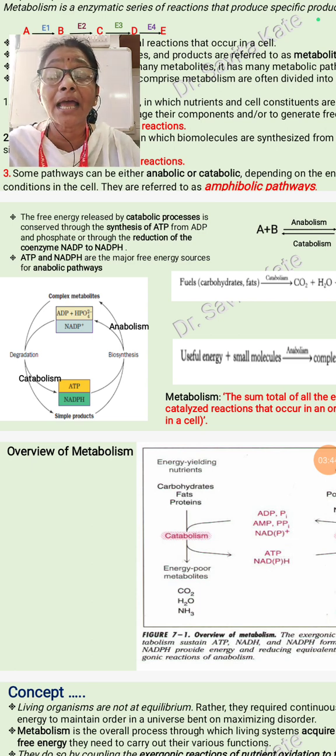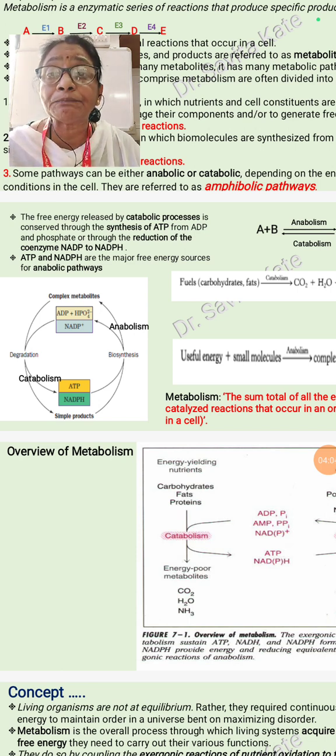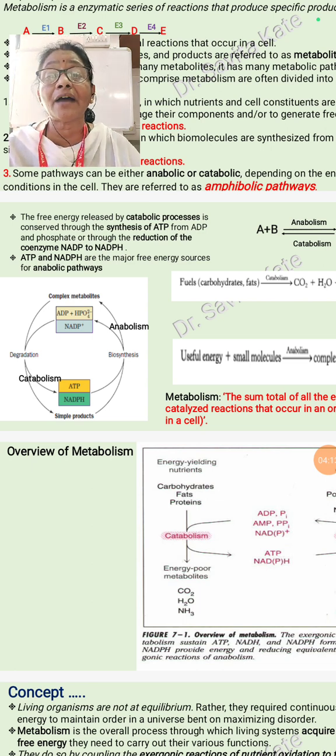If cells have a deficiency of energy, at that time catabolic pathways start. In simple language, when the cell needs energy, the catabolic pathway starts. When the cell doesn't need energy, at that time the anabolic pathway starts. So there are the main two pathways, anabolism and catabolism, and how our cell decides which pathway is going on is by our energy.